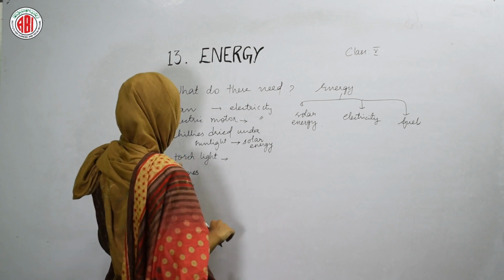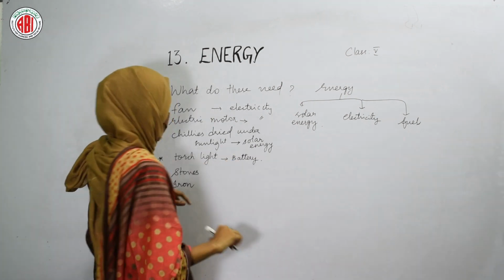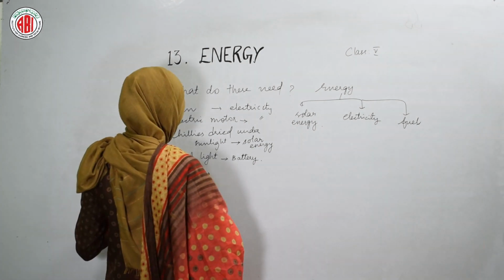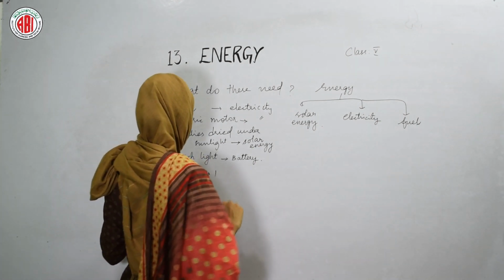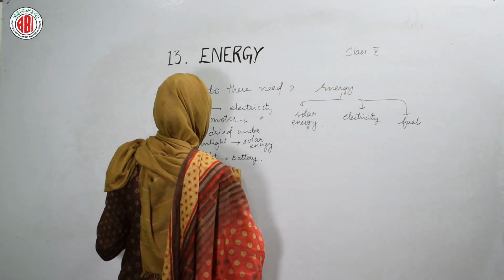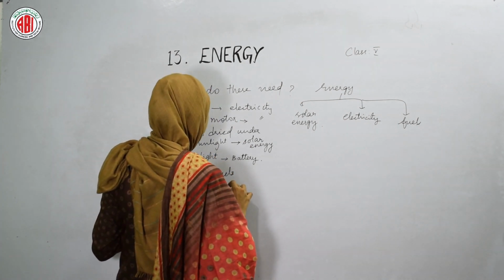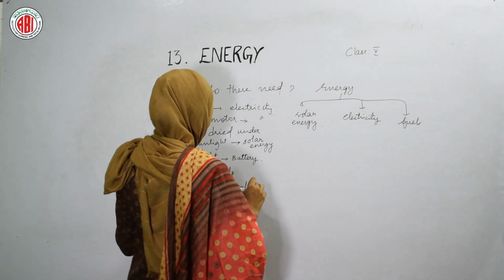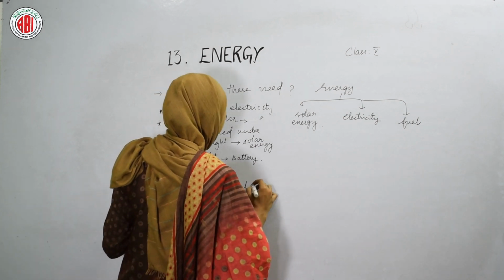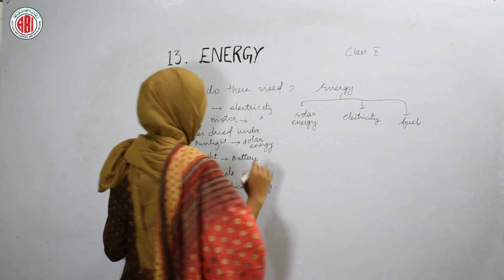And the torchlight is also present. It requires a battery to work. So the stoves are given, and those stoves work by burning different fuels. And here the iron is given that works by applying heat and also by using electrical energy.